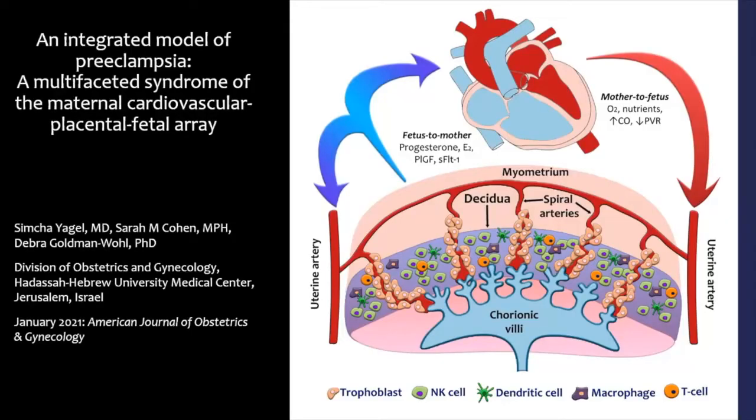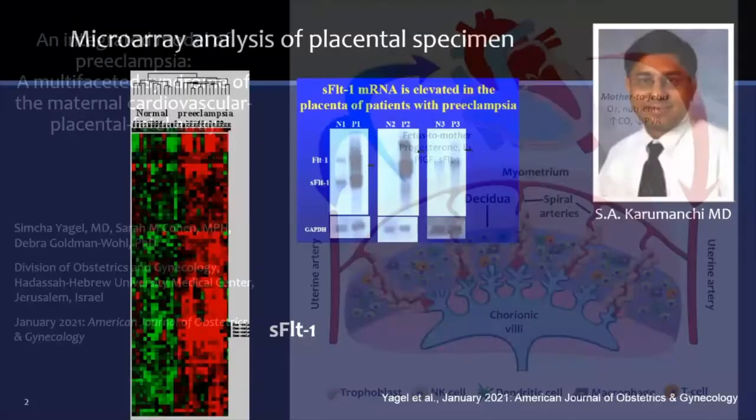An integrated model of preeclampsia, a multifaceted syndrome of the maternal cardiovascular-placental-fetal array. Controversy surrounds the etiology of preeclampsia. Some groups posit that it stems from maladaptation of the maternal cardiovascular system, while other groups more traditionally view the placenta as the source of the disease. Here we present an integrated approach that merges these two viewpoints.